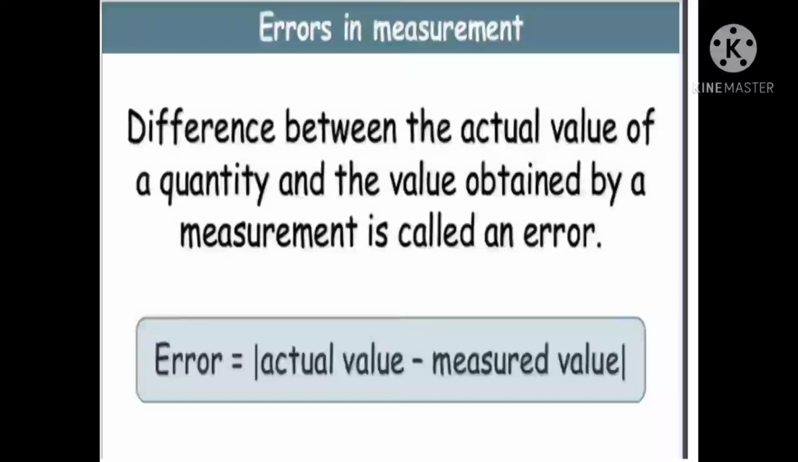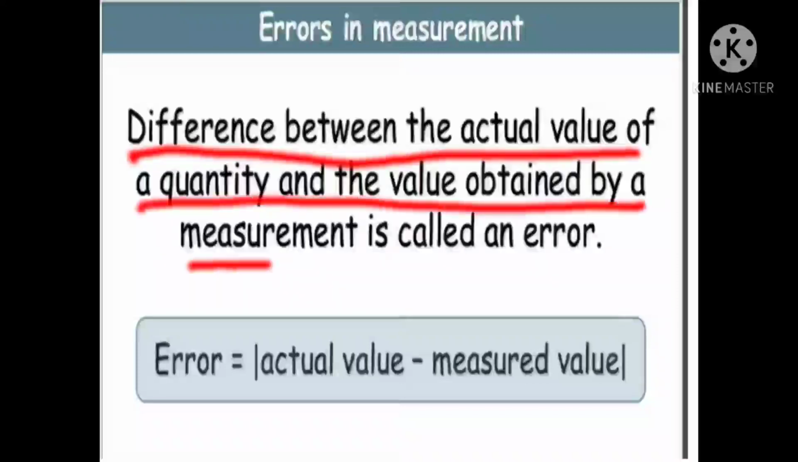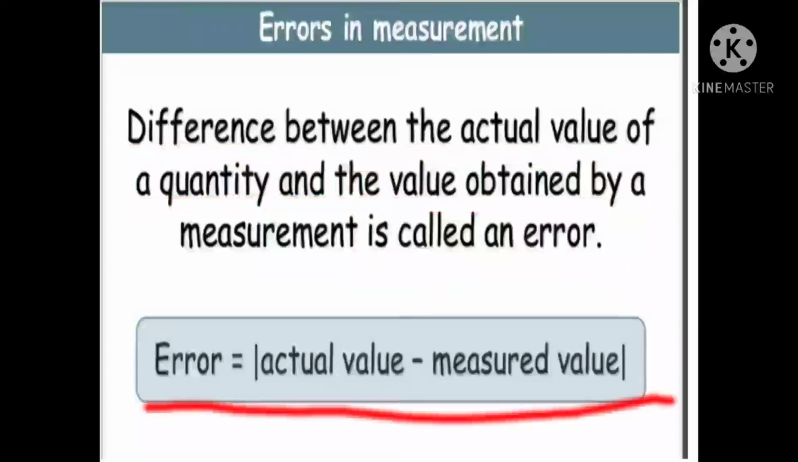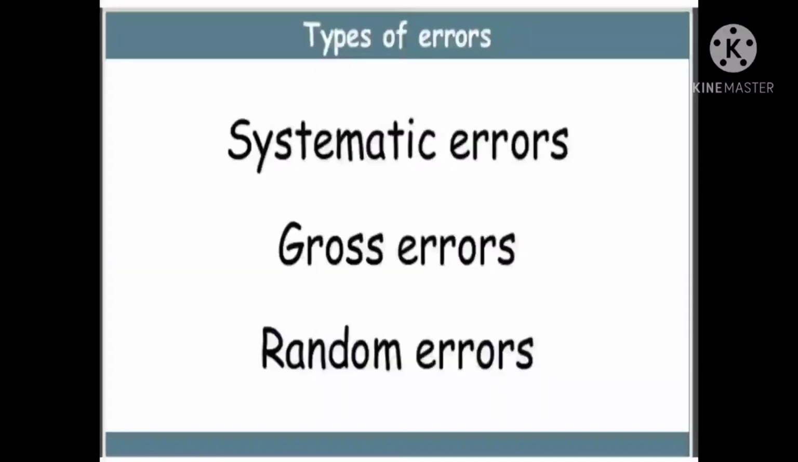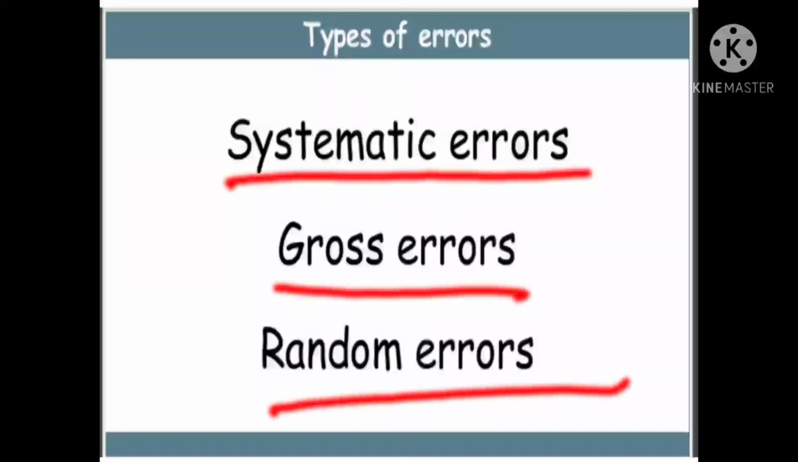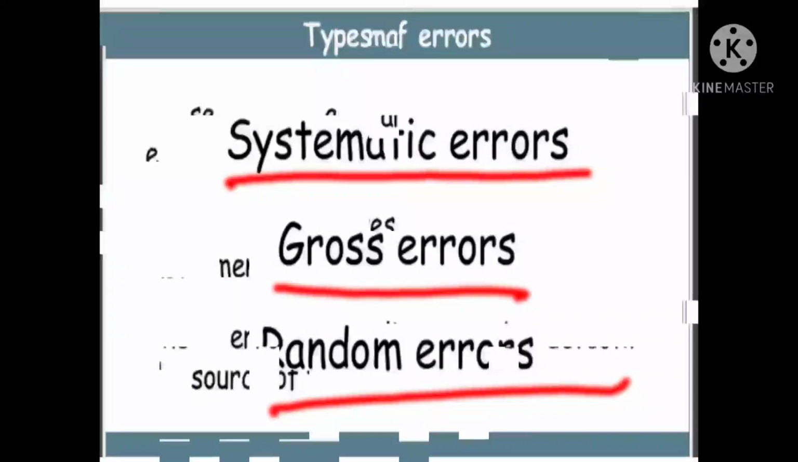So, errors in measurement. The difference between the actual value of a quantity and the value obtained by a measurement is called an error. That means error is actual value minus measured value. What are the types of errors? One is systematic errors, another one is gross errors, third one is random errors.